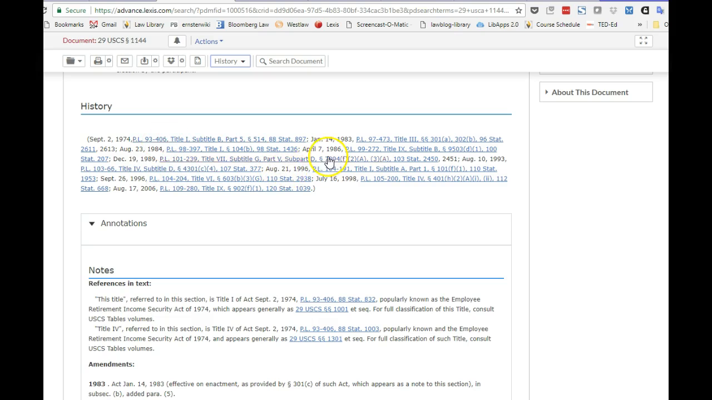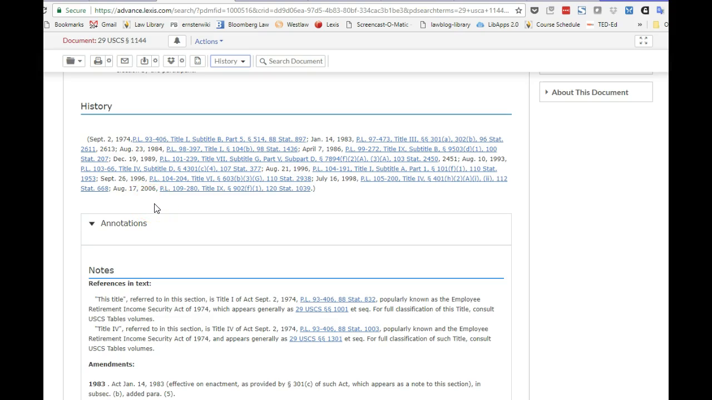But the history also confirms for us, as we suspected, that there were a whole lot of amendments since 1974 that changed our HERO as it was originally enacted in 1974, that our section 1144 got changed in the 80s and again in the 1990s and most recently in 2006.